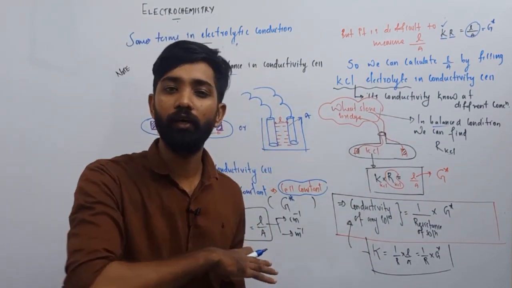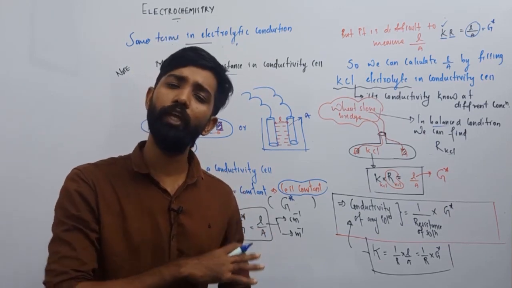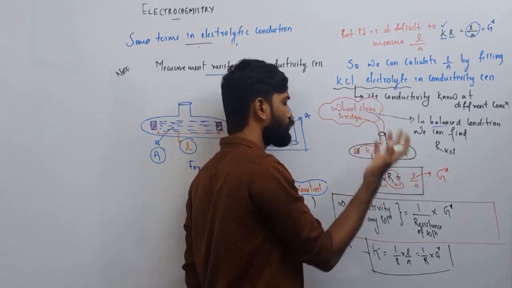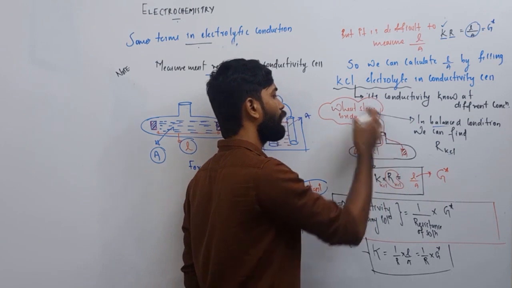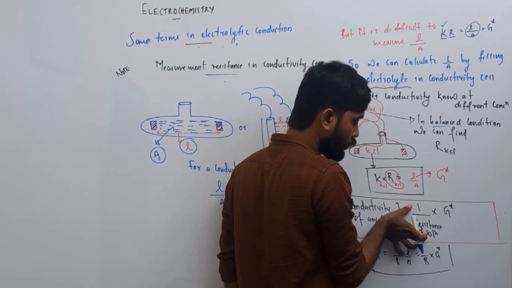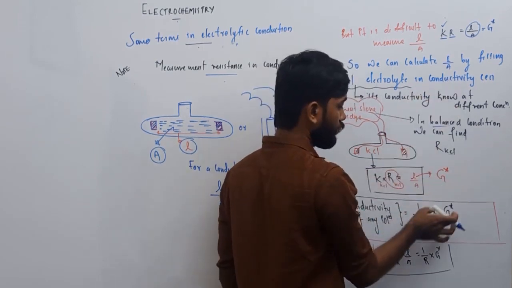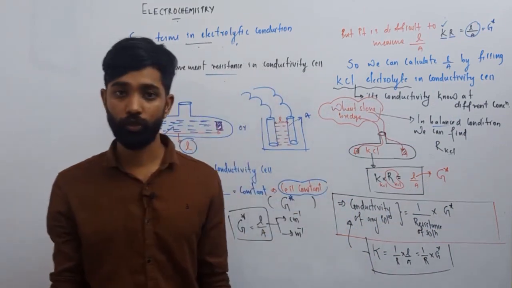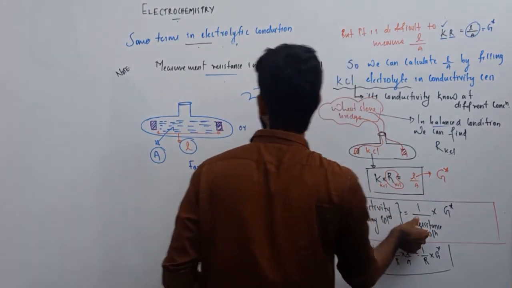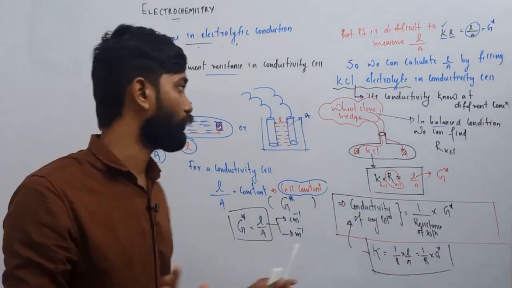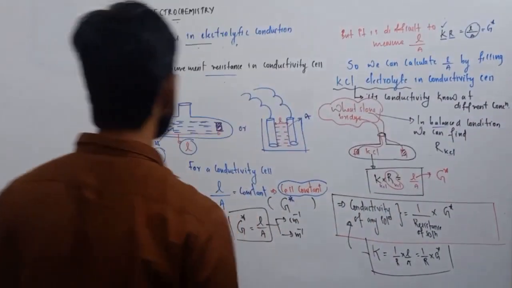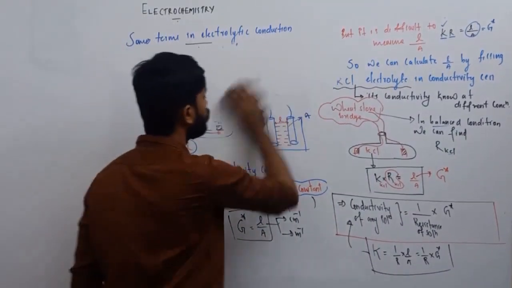Now that KCl solution is removed, we can find the conductivity of any solution if we know the resistance. So I can fill NaCl solution or any kind of solution and find its resistance, and the reciprocal of that resistance into the cell constant, which is already found. You simply multiply, and you obtain the conductivity of that particular solution. So this is how conductivity is measured. For measuring conductivity, we want to find resistance. This is the procedure. Simply you have to know this. There are some relations you have to know. What are they?